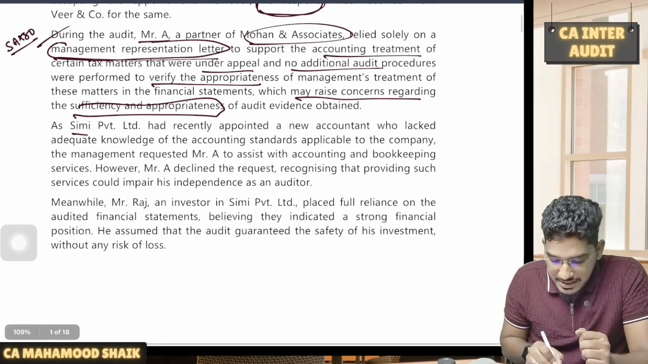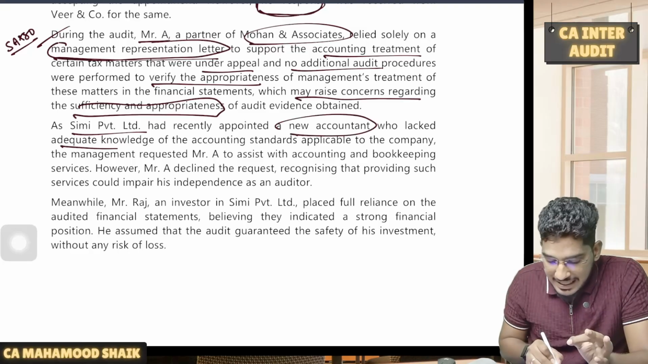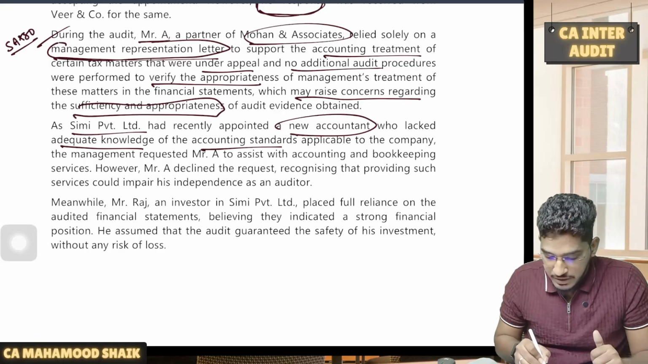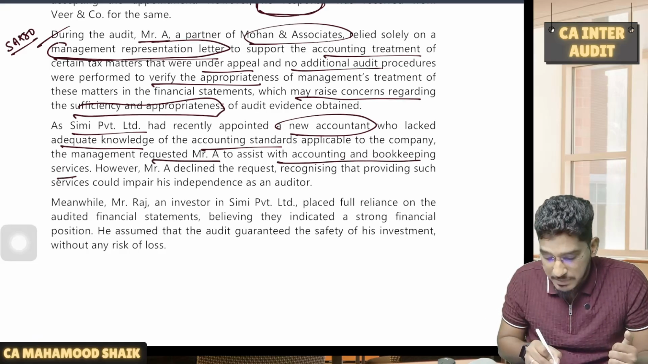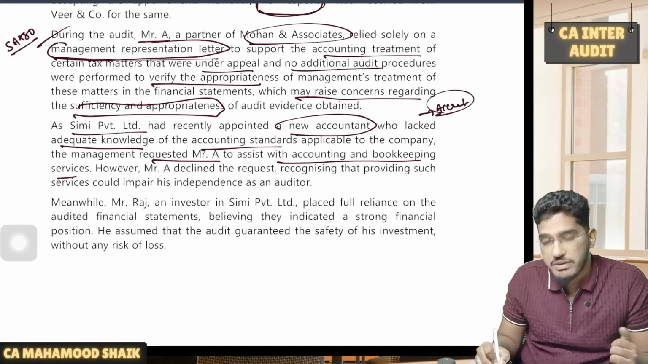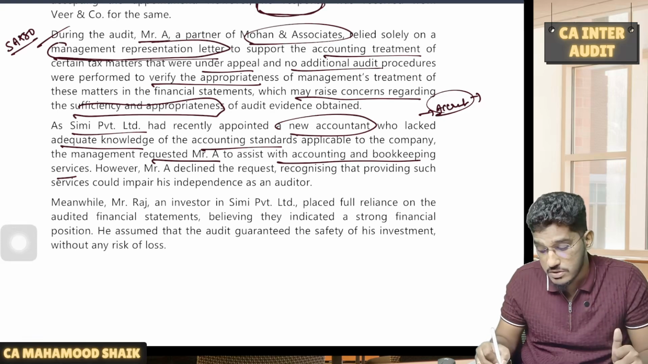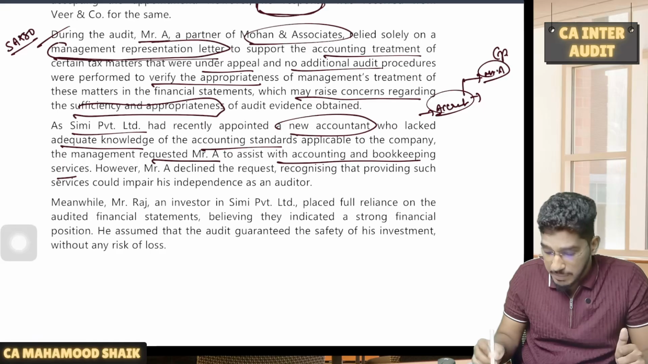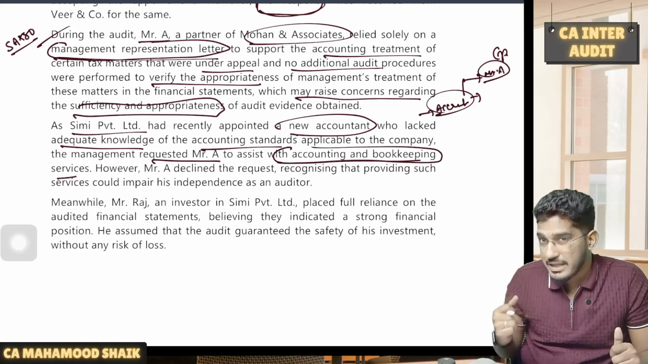Next, as SEMI Private Limited has recently appointed a new accountant who lacked adequate knowledge of the accounting standards applicable to the company, the management requested Mr. A to assist with accounting and bookkeeping services. See, the company has appointed one new accountant, but that accountant doesn't have enough knowledge of the standards or accounting related matters. So that's why they're asking the auditor, the engagement partner, to assist them in accounting and bookkeeping services. You tell me, can he do it?